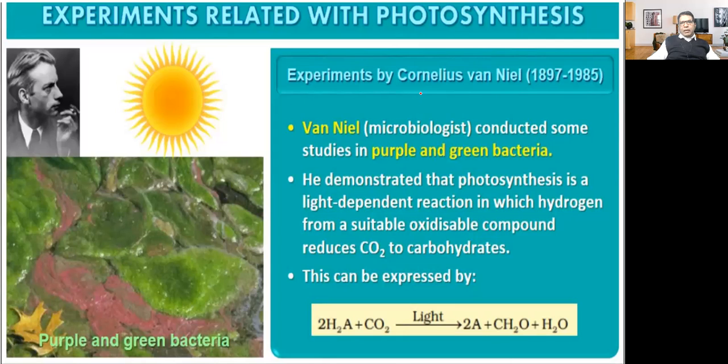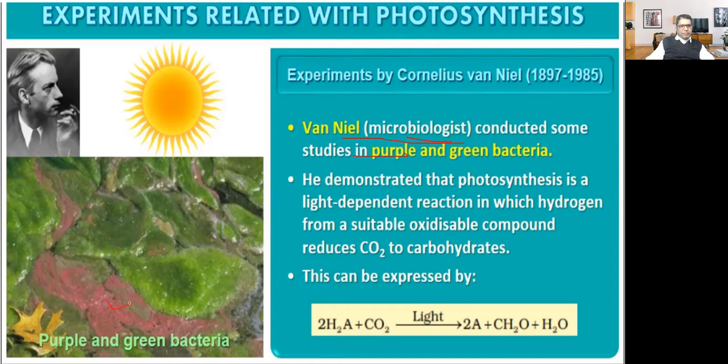Experiment done by Cornelius van Niel. Van Niel was a microbiologist. A microbiologist is a person who studies microorganisms. So Van Niel, a microbiologist, conducted some studies in purple and green bacteria.